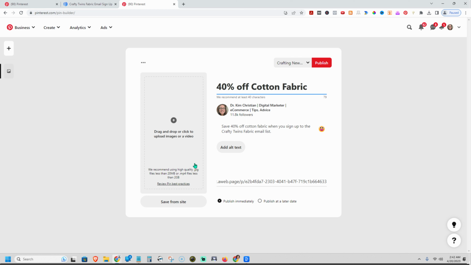Now, I'm going to have to create an image that fits the size and I can publish it and everything else. However, this is a great way. Again, you can mix this up, have different images. You can do dozens of pins back to the same link, but just make sure your image and your content and your boards are different. So this is one way that you can drive traffic back to your opt-in list, your landing page that you created just from Pinterest, completely free. You haven't paid a dime for this.